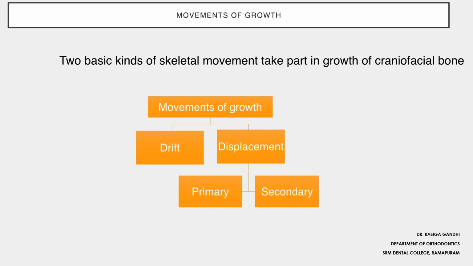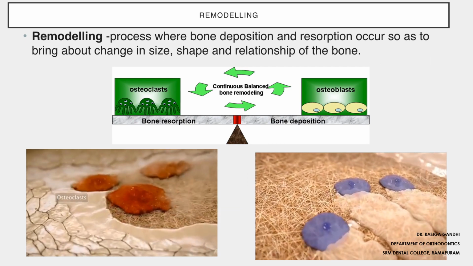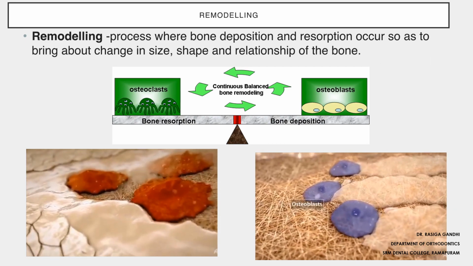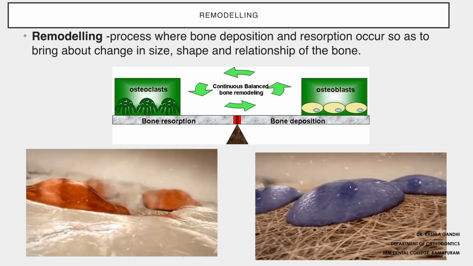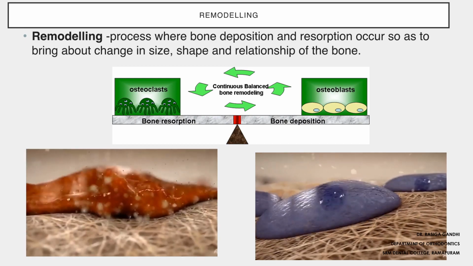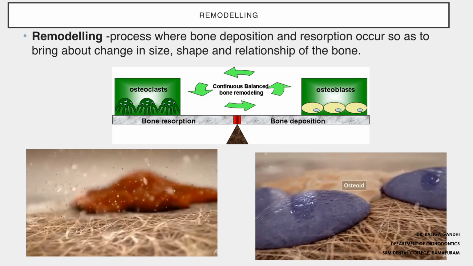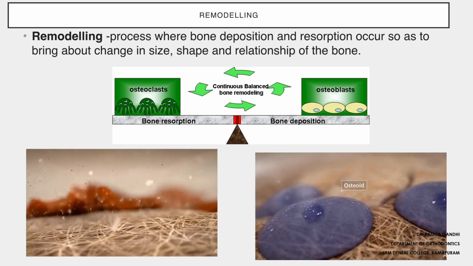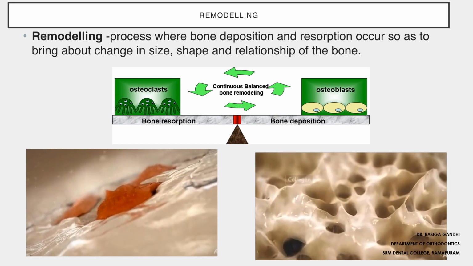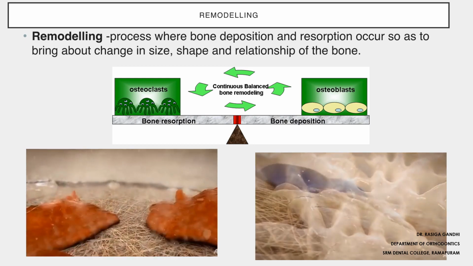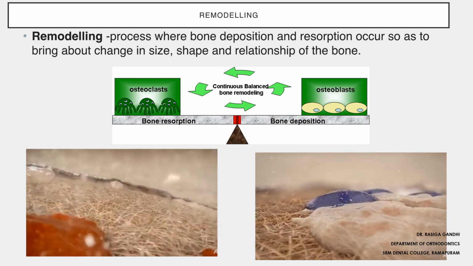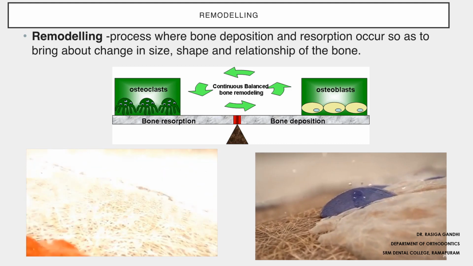We have to know about a process called remodeling before we go in depth into drift and displacement. In remodeling, there is bone deposition and bone resorption that bring about change in size, shape and the relationship of the bone. Bone resorption is basically caused by osteoclasts. Bone deposition is by osteoblasts, which lay down the bone. So there is this continuous balanced bone remodeling that results in growth of the bone. When this balance is maintained, there is a constant increase in size of that bone.